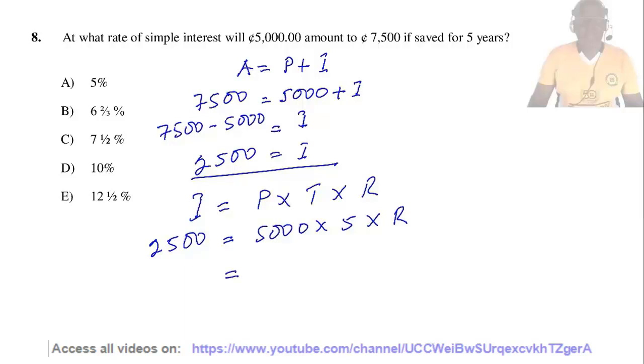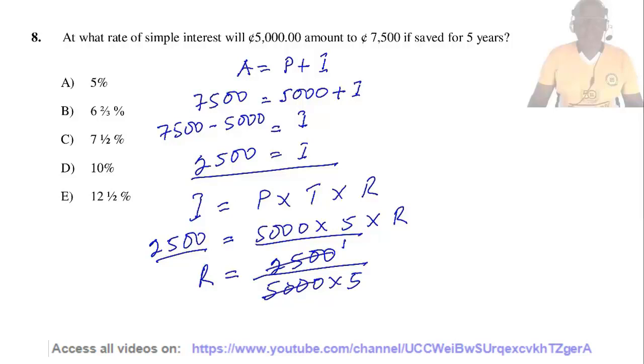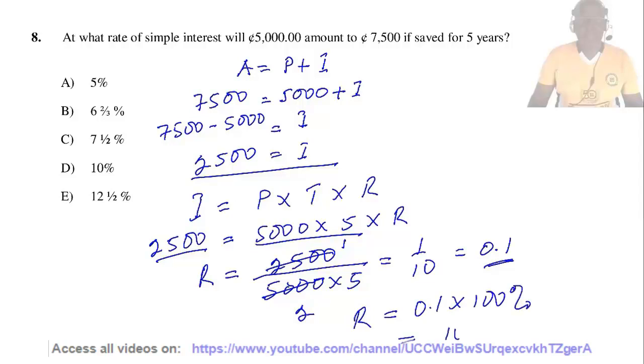Now we know that the interest equals principal times time times rate. The principal equals 5,000. The time equals 5 years. The rate equals R. And the interest equals 2,500. So R equals 2,500 divided by 5,000 times 5. So R equals 1 over 10 or 0.1. Now in percentage it's 0.1 times 100%, which equals 10%. So the answer is D.